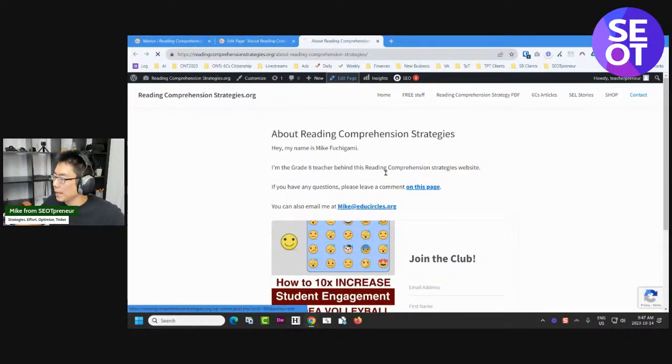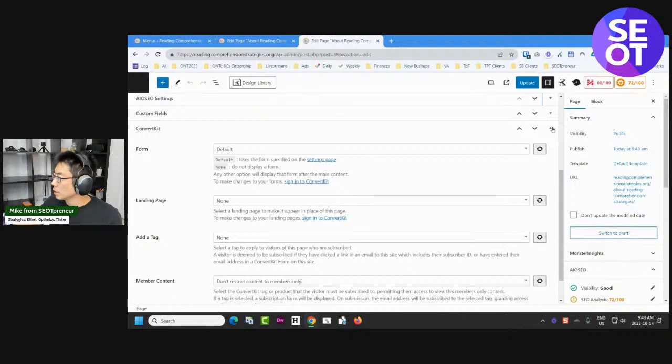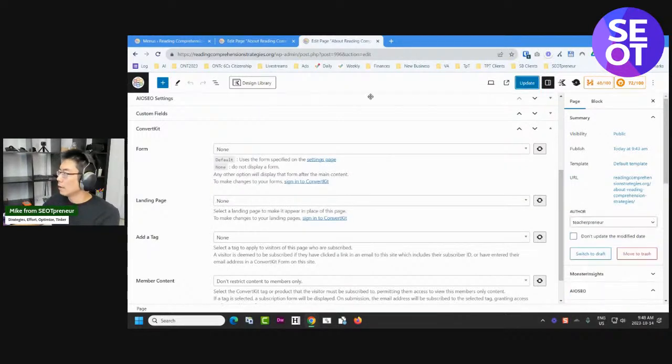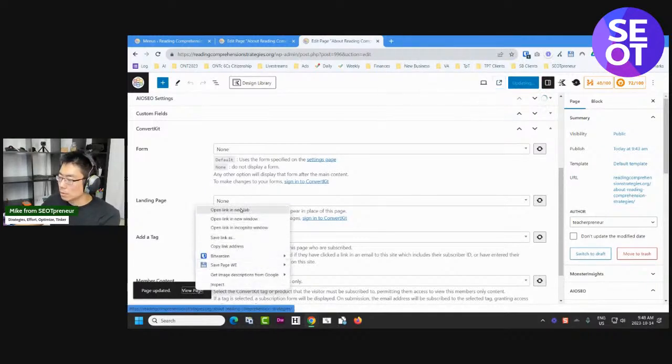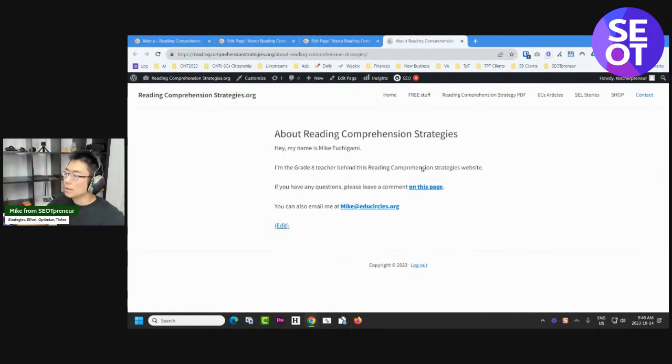So I'm going to edit page. I'm going to turn off that pop-up that I have here. I don't want my newsletter to show up here. So let's go to ConvertKit and the default is to show it. So I'm going to show none. All right, give it a second to load. Did you save? It's updating. All right. So let's view this page right now. And here we go. Boom. Very simple contact page done.